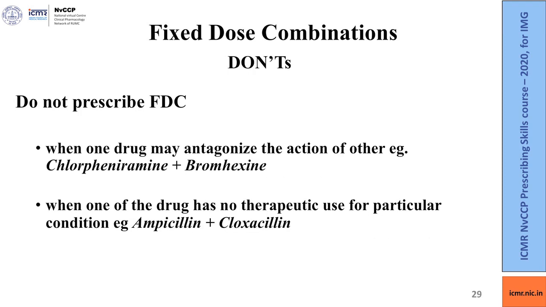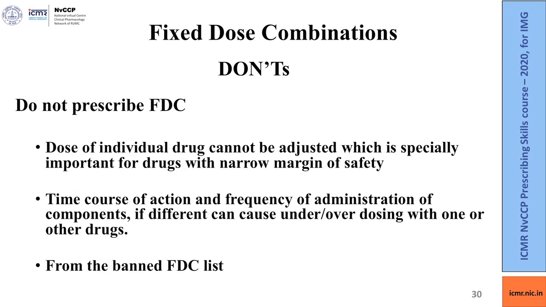Do not prescribe fixed dose combination when one drug may antagonize the action of the other, like the chlorpheniramine and bromhexine combination. Do not prescribe the fixed dose combination when one of the drugs has no therapeutic use for a particular condition, like the ampicillin and cloxacillin combination.